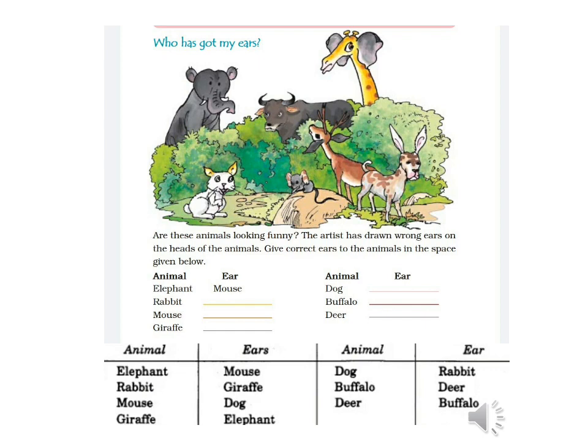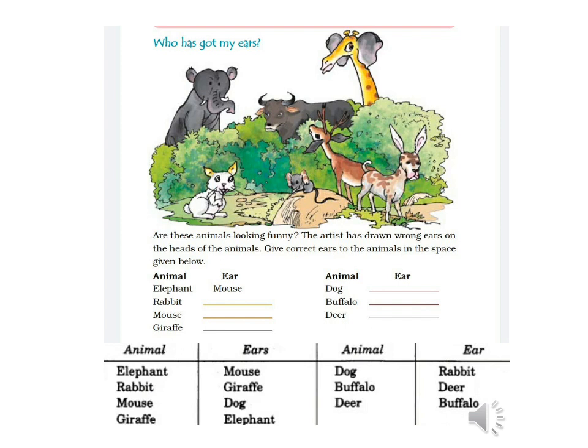After dog, it's a buffalo. And buffalo has got deer's ear. Which is the last animal in the list? Correct, it's a deer. And whose ears it has got? Yes, it has got buffalo's ear.